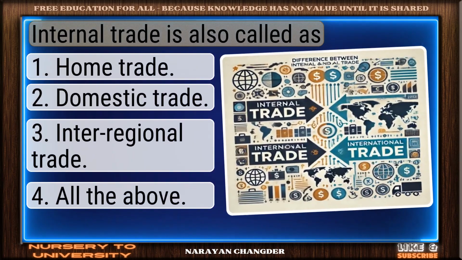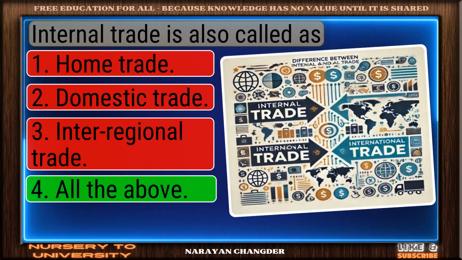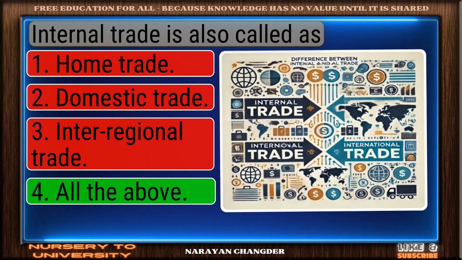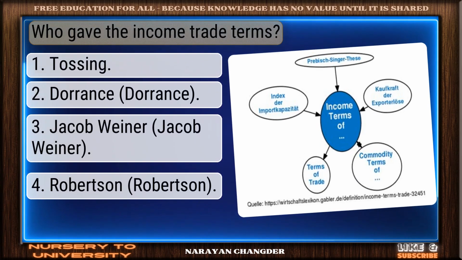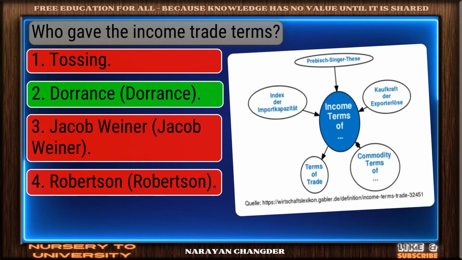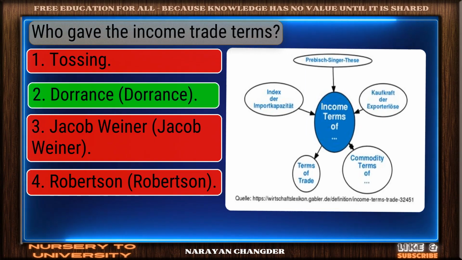Internal trade is also called as. You're right. All the above is the correct answer. Who gave the income trade terms? Well reasoned. Dorrance is the correct choice.